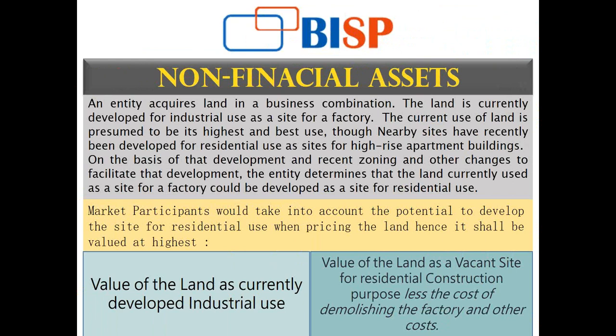The current use of the land is presumed to be its highest and best use, that no other use can be made of that particular land, though nearby sites have recently been developed as residential sites, that is, for residential buildings and high-rise apartment buildings. On the basis of that development and recent zoning, recent zoning meaning that it is not under a green zone or something that restricts construction on that land for residential purposes, and other changes that have been developed to facilitate that development,